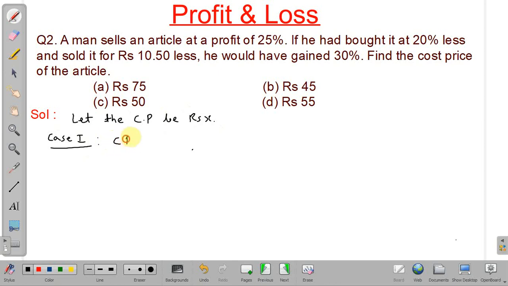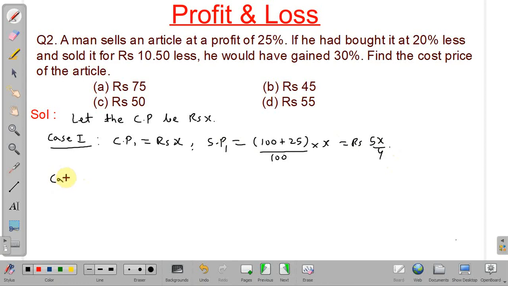So here cost price 1 equal to original cost price, that is rupees X. Profit percentage 25%. So selling price will be 100 plus 25 divided by 100 into cost price, that is x, it will be equal to rupees 5x by 4. So this is selling price, we will denote by selling price 1.